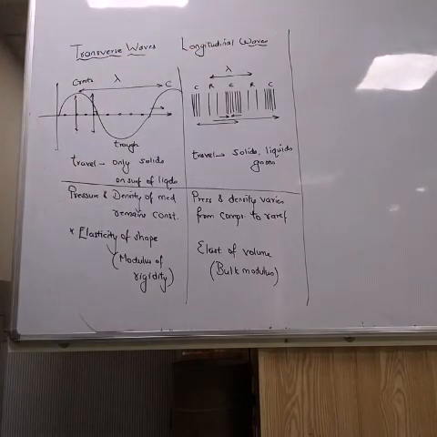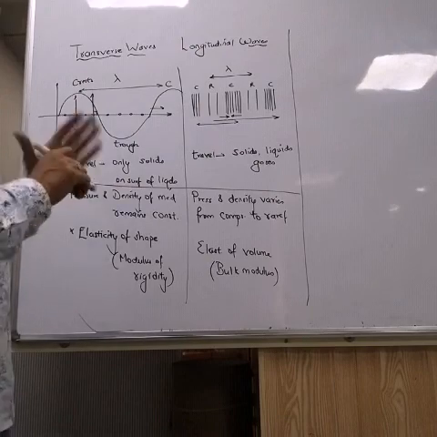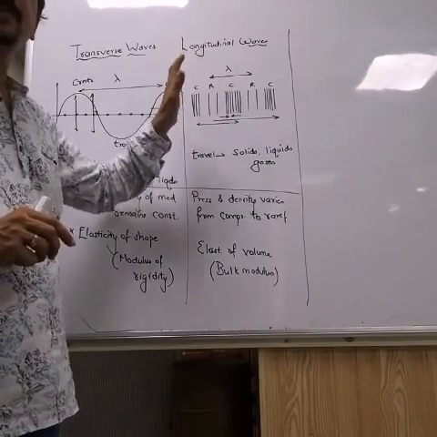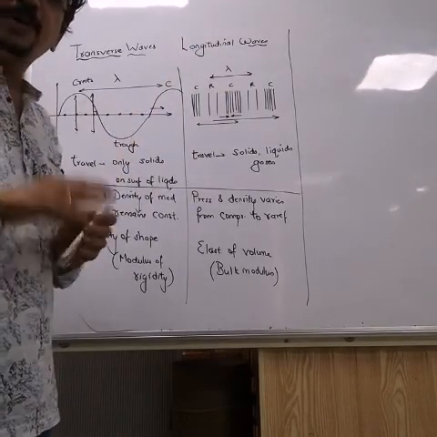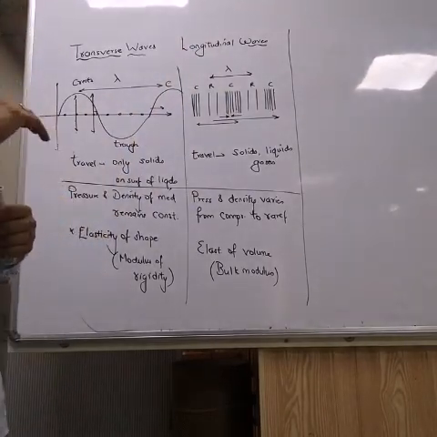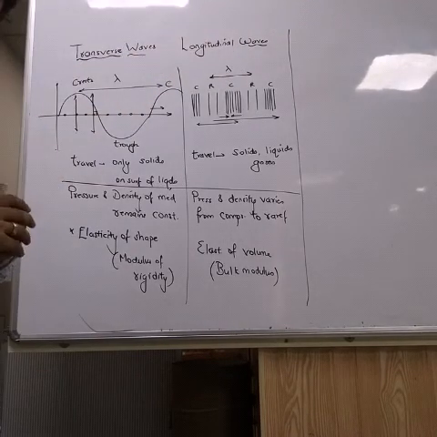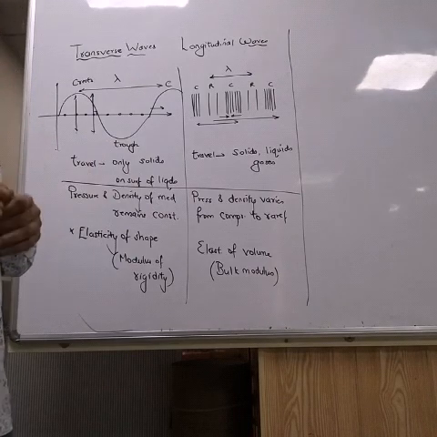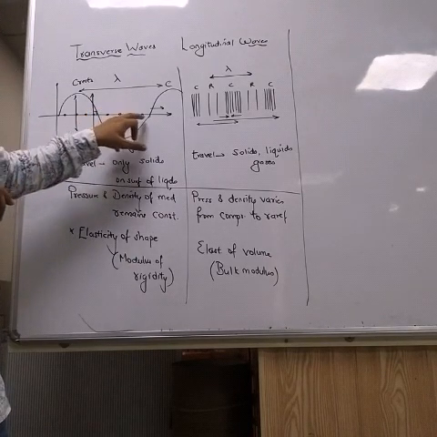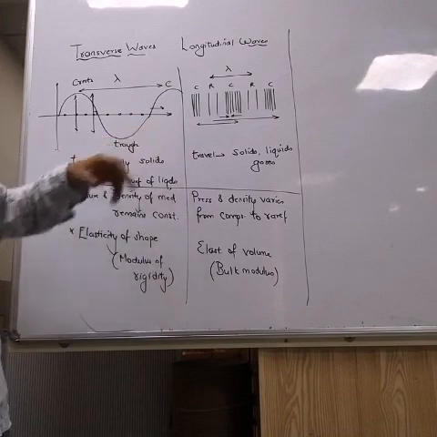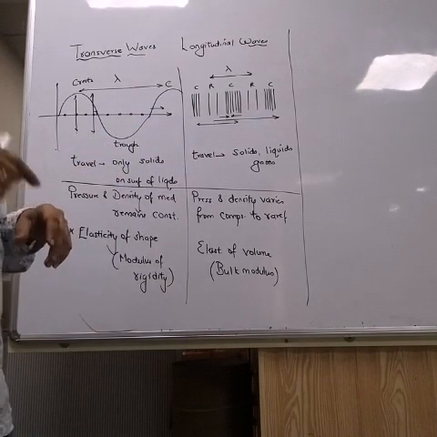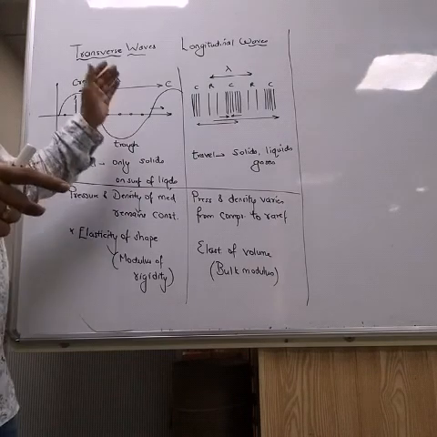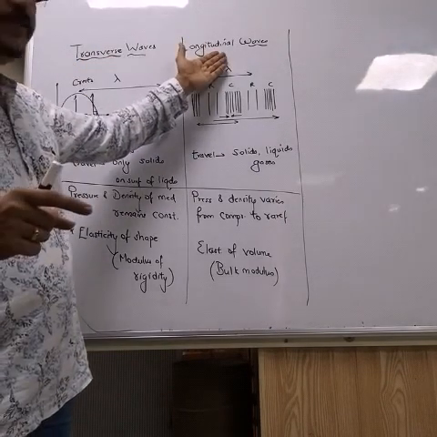Okay. Now the similarities also I will tell you over here, how transverse waves and longitudinal waves are similar. Both are examples of progressive waves, and progressive waves transfer energy through the medium. They move in forward direction and they transfer energy through the medium. Secondly, all particles of the medium vibrate with the same amplitude, same time period, same frequency, whether it's a transverse wave or longitudinal wave.